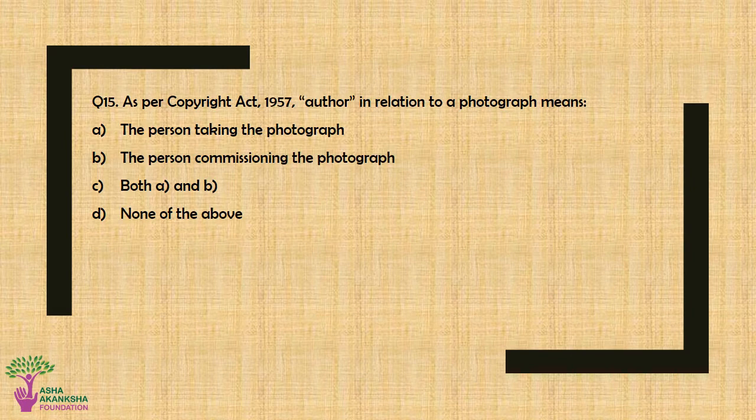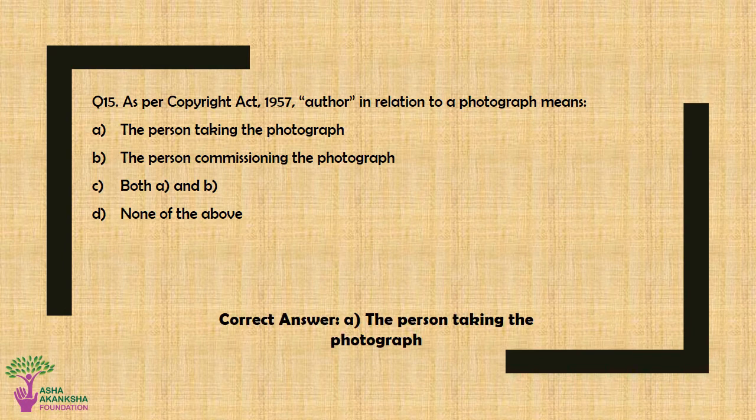Question number 15. As per Copyright Act 1957, author in relation to a photograph means: option A, the person taking the photograph; option B, the person commissioning the photograph; option C, both option A and option B; or option D, none of the above. The correct answer for this question is option A, the person taking the photograph.